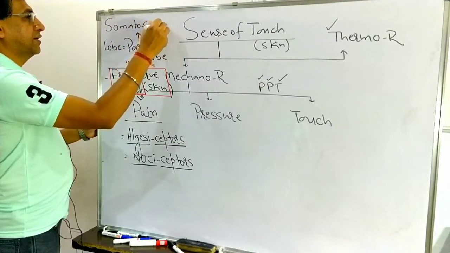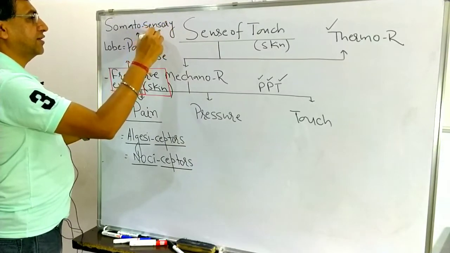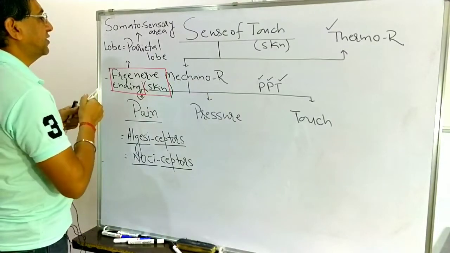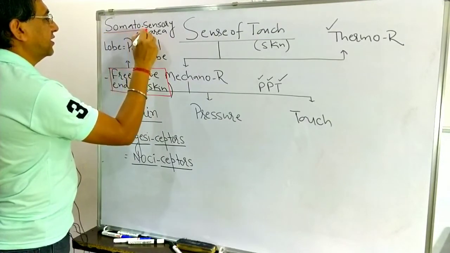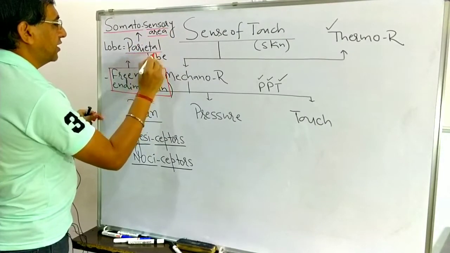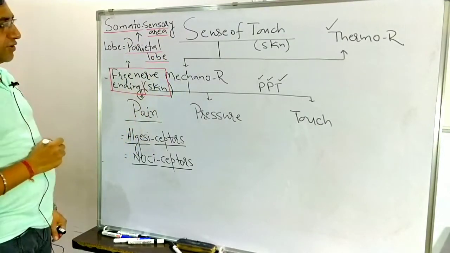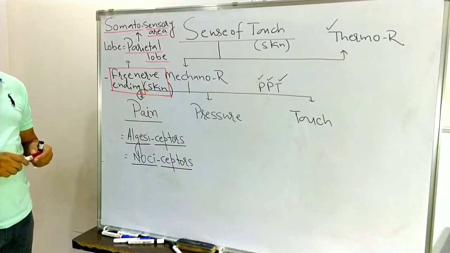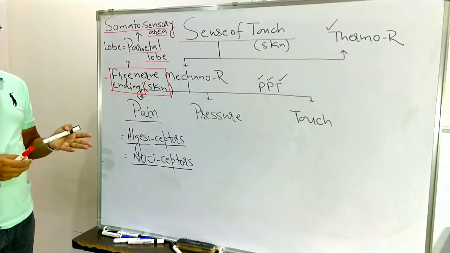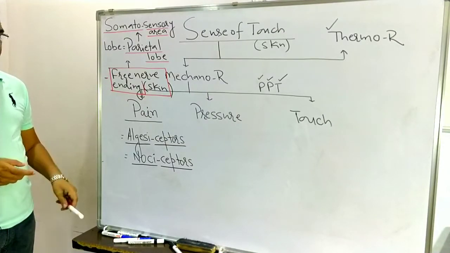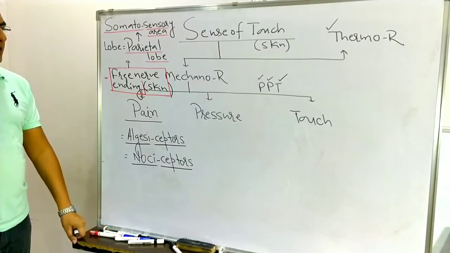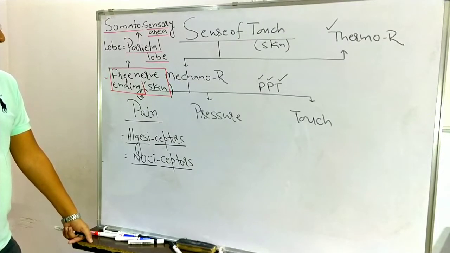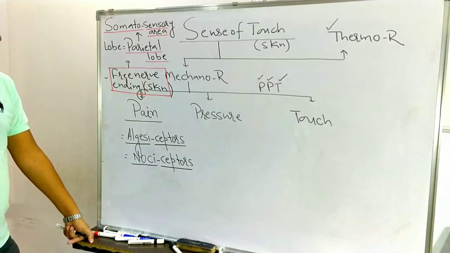If you are remembering this area, the somatosensory area is present on the parietal lobe. It is related to receiving the impulse of pain here. Somatosensory is related with the perception of general senses like temperature, pain, fear here. It is collecting the sensation of pain here, but pain is basically sensed by the LJC receptors and nociceptors.